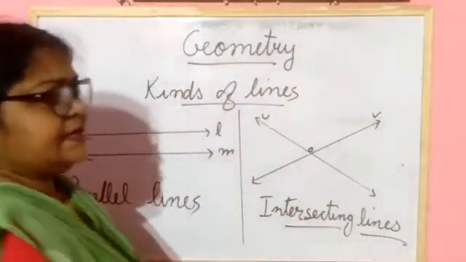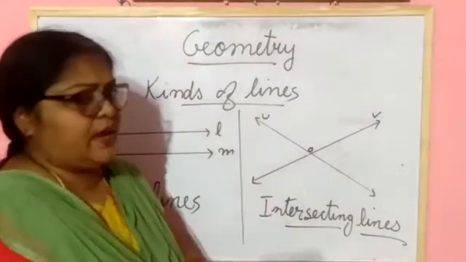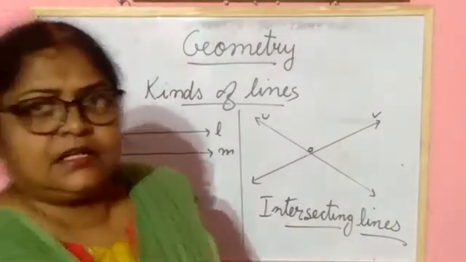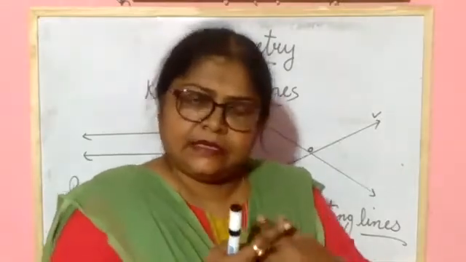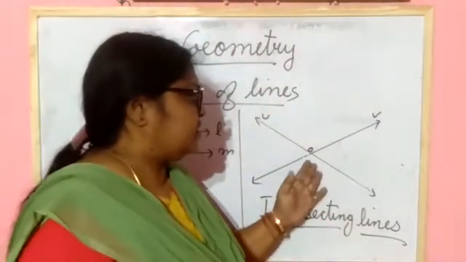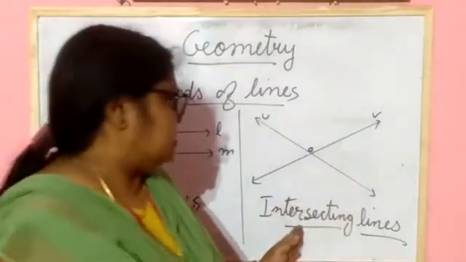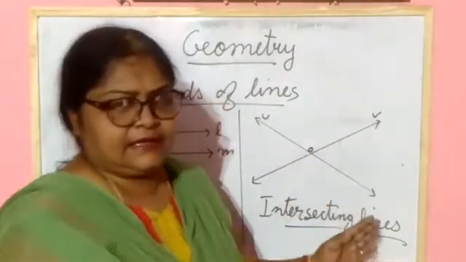What you are seeing here, two lines I have taken, U and V. These two lines are intersecting each other at the point O. So it is known as intersecting lines.